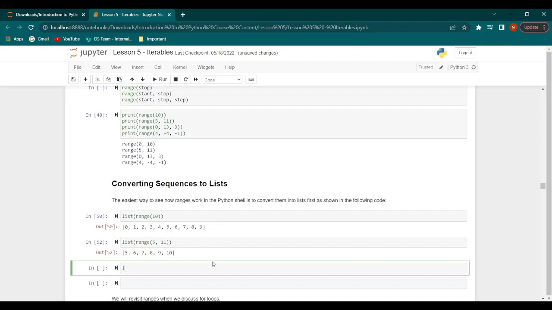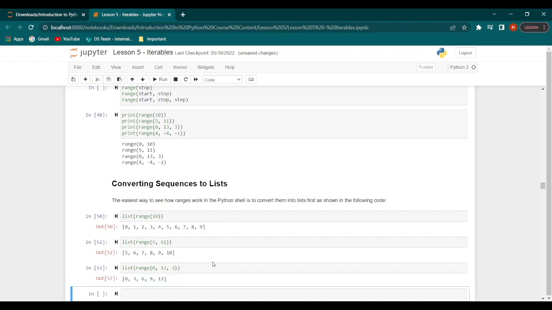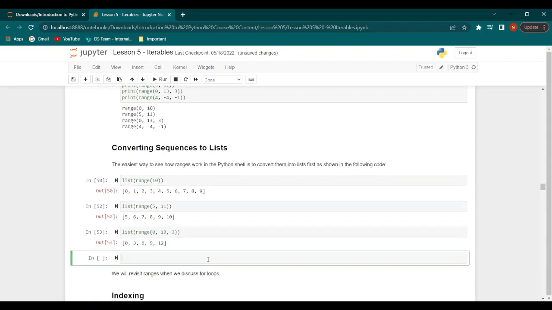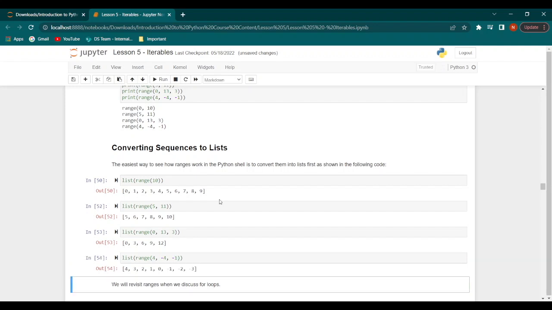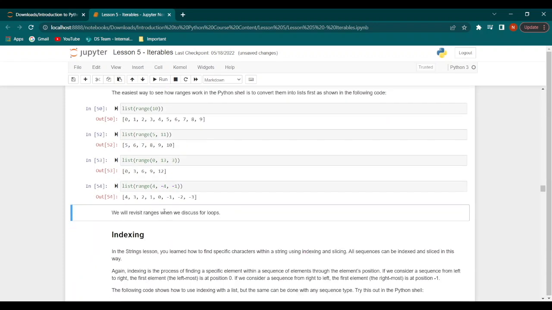Likewise, we can have list(range(0, 13, 3)). And when we print this, we get 0, 3, 6, 9, and 12. Finally, we have list(range(4, -4, -1)). And when we print this, we get 4 to -3. So we will get a little deeper into ranges once we start discussing loops.